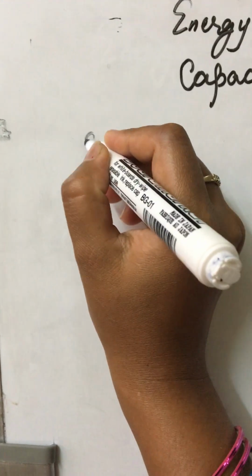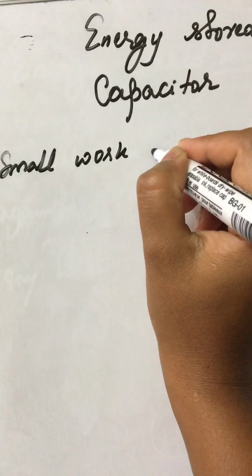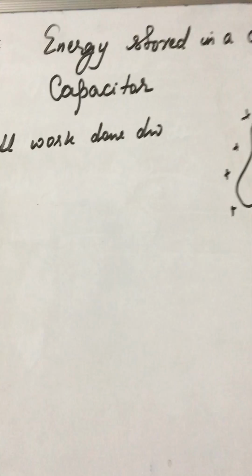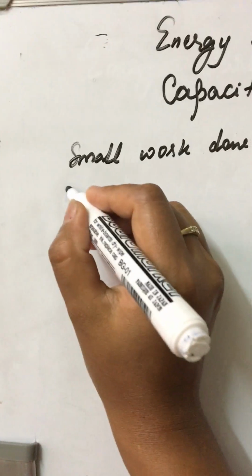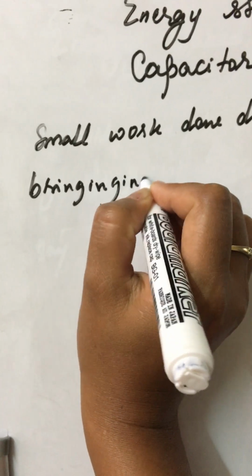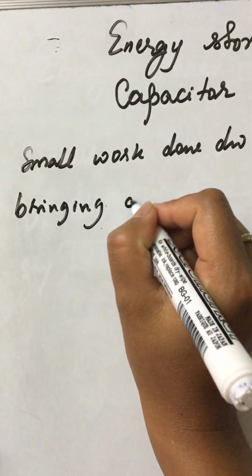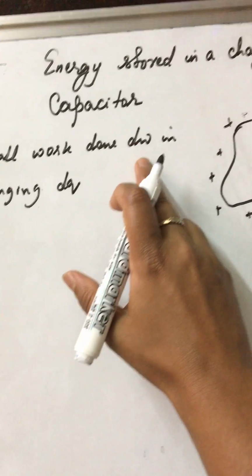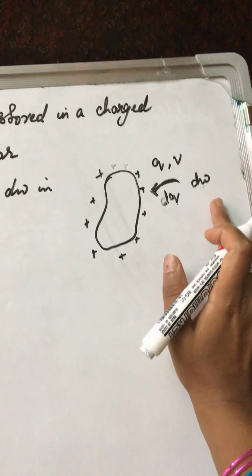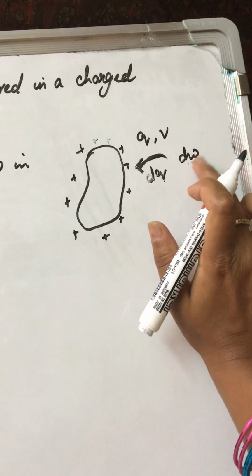For bringing dq, let dW be the small work done. Small work done dW in bringing dq, right? You know why the work will be done? Because work has to be done against the repulsion. Q is already there. Now if we are bringing dq, then the work has to be done against the repulsion, so that measure is dW.